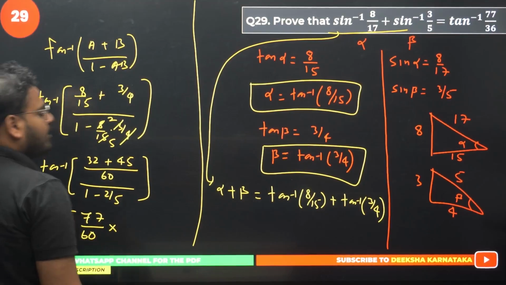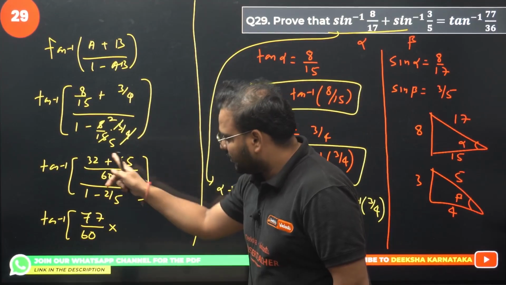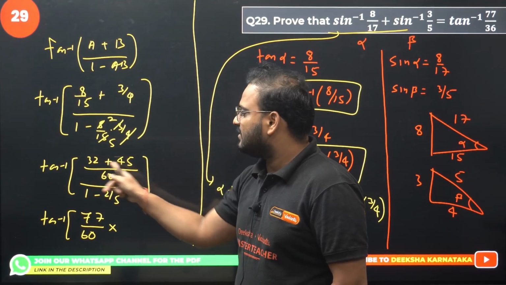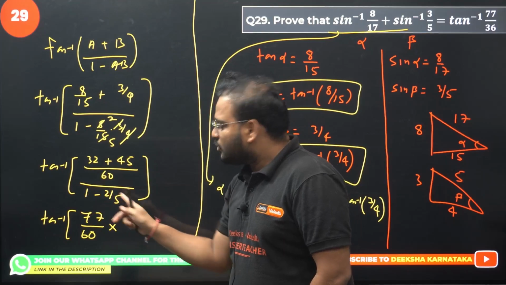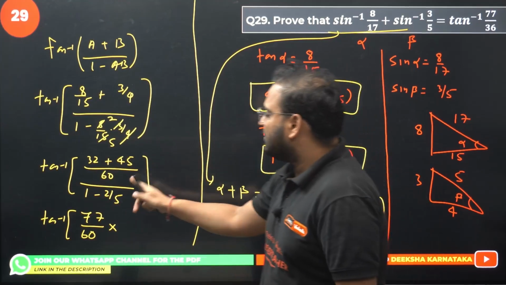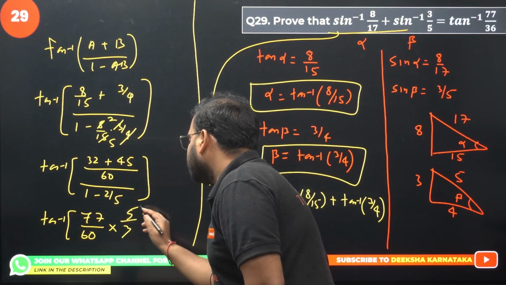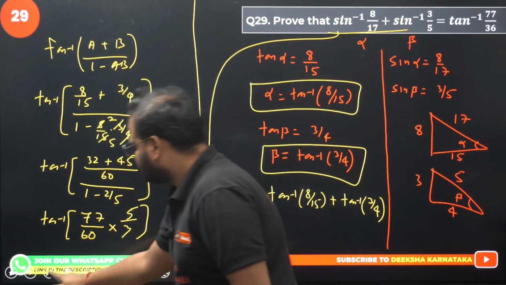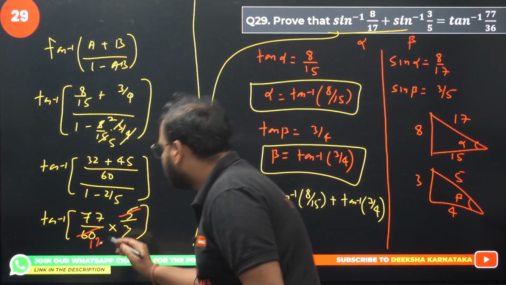Let's use the reciprocal over here. This is just the numerator, okay? 77, 5 2 7, 3 4 7, 77 by 60. Now what is the denominator? 1 minus 2 by 5 is 3 by 5, but I'm taking the reciprocal form, so it will become 5 by 3. Check carefully. Here, 5 times 12 will be 60.